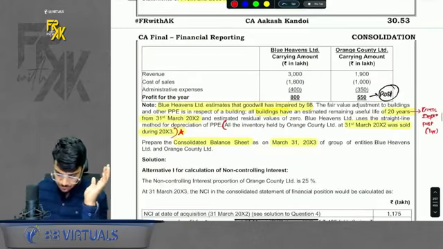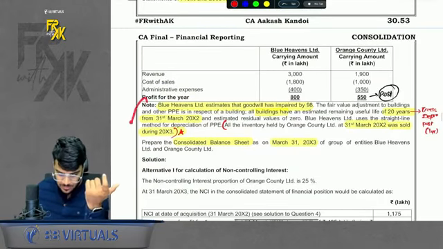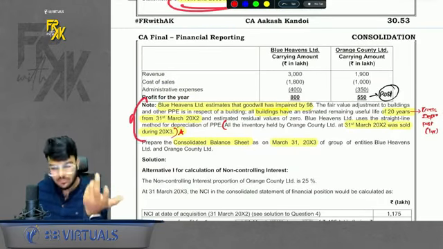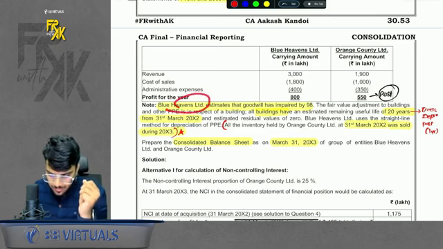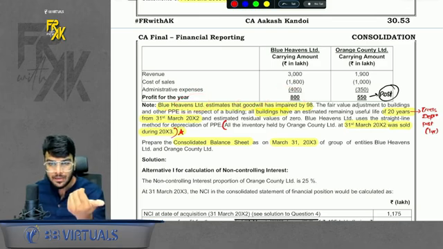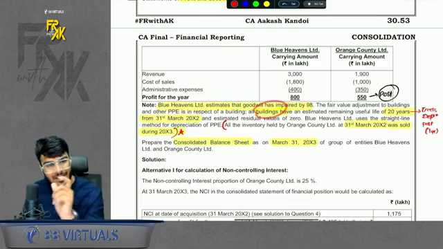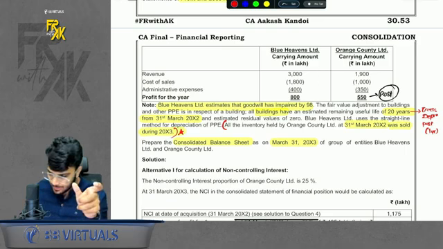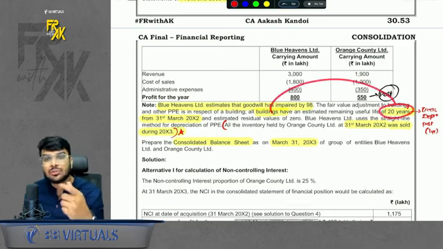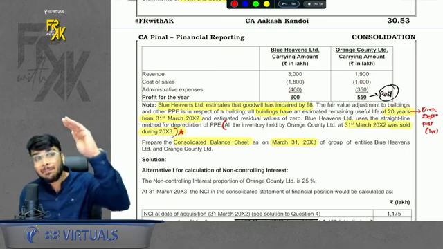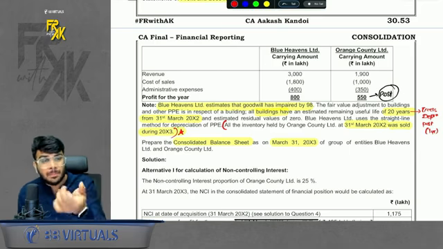Let's see. So what are the adjustments? First, profit and loss is given. Okay. Then goodwill impairment is given 98. Then for building, you got the gain in pre-column. They are saying that the life of building is 20 years. So here excess debt will come in post. In previous question did not come. Why? Because the period was not there in post.